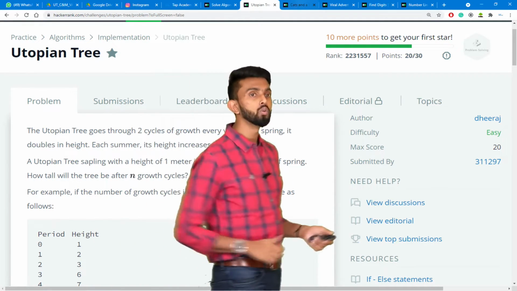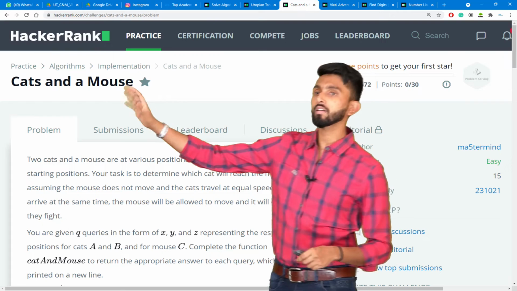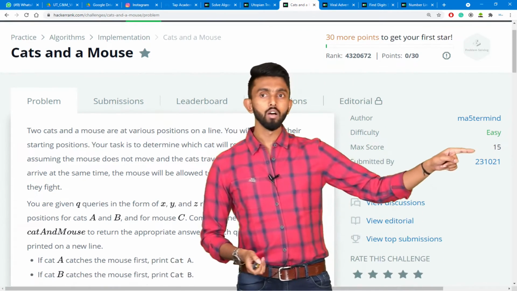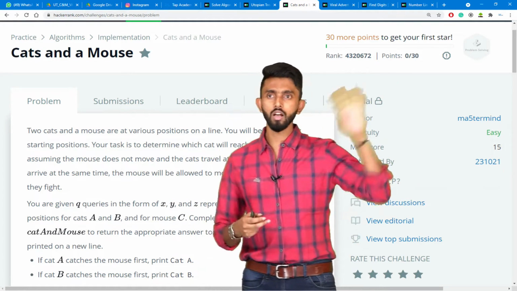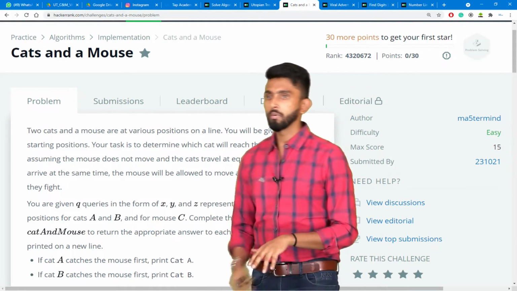Now the next question looks something like this. Cat and a mouse. Total max score is 15. 15 points we will get. So obviously if I score this, 1 star I will get. Okay. Now I'll come down a little bit.